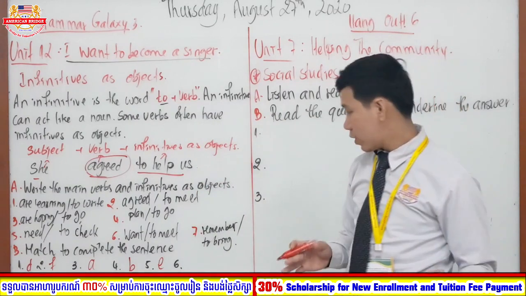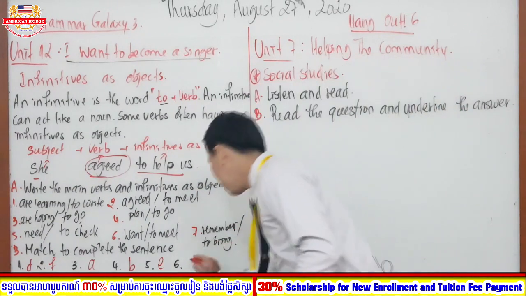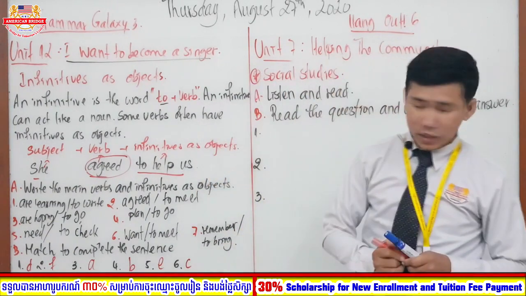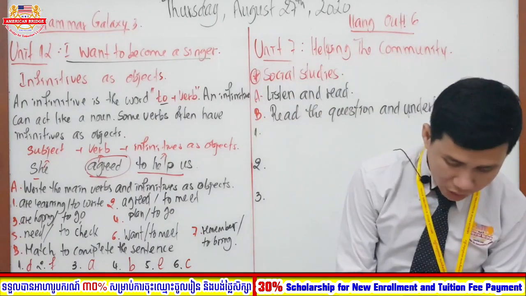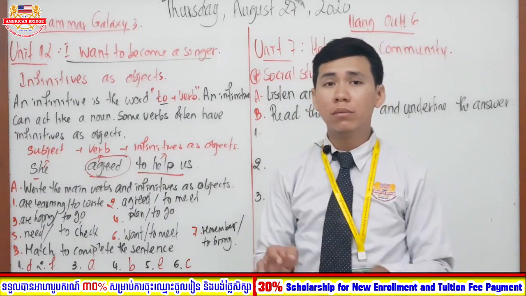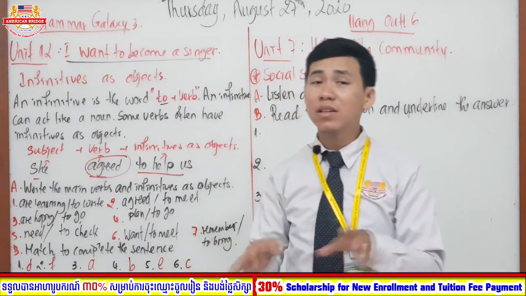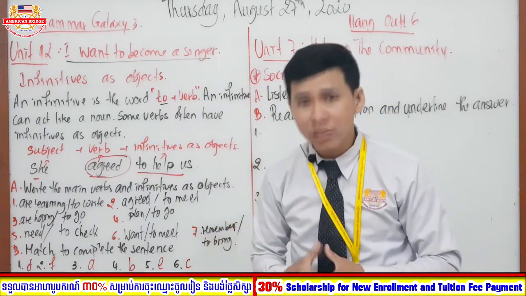And then the last one is number 6. What letter is it? Very good job, number 6 is letter C. Okay, that gives you the answer. So in here, it means that you can match it according to the meaning or according to the instruction, or make it into full sentences by connecting the main verb with the infinitive as objects.